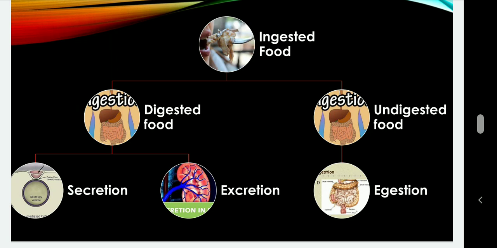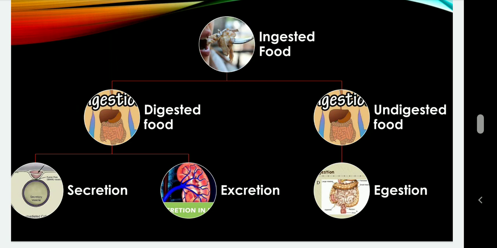Either it will produce something which helps in secretion, like enzymes, hormones, some chemical products like protein, or sometimes it will produce some toxic waste, and that toxic waste will be released in the form of excretion. So if after the digestion it is producing something useful, that will be considered as secretion. If it is not producing something useful, that will be considered as excretion.